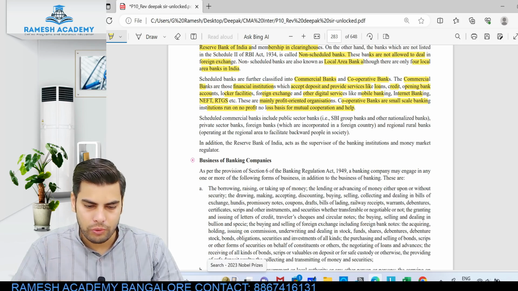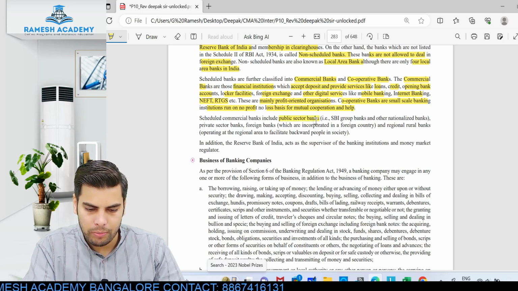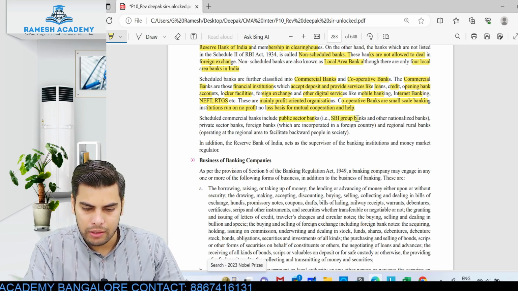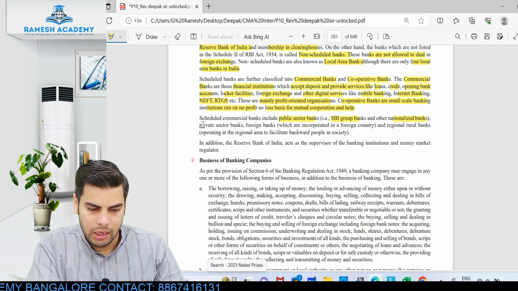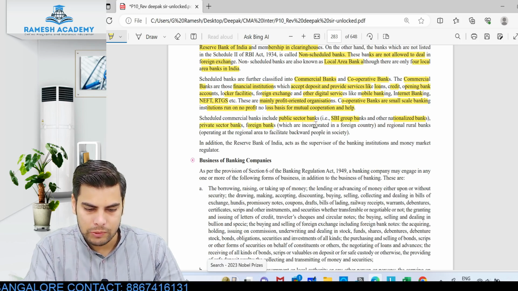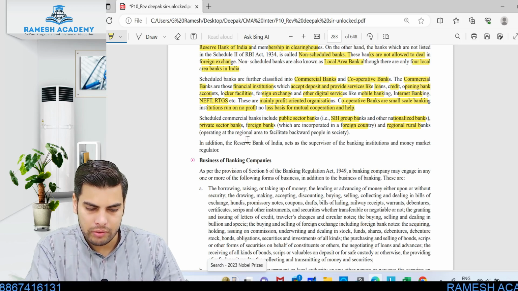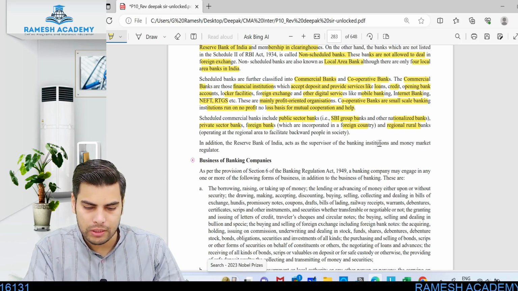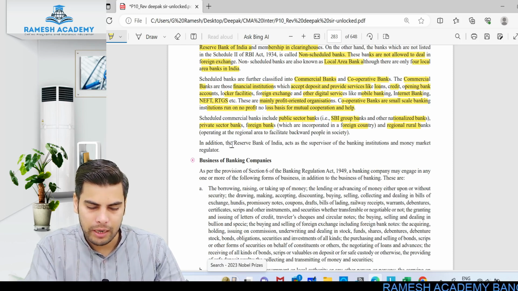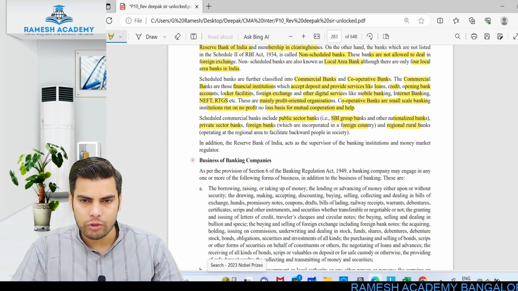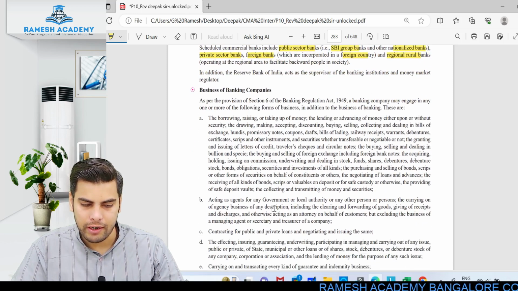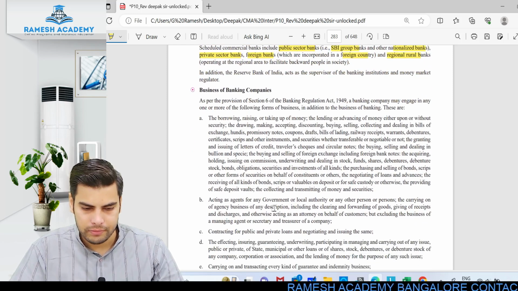okay, and regional rural banks. Same thing is being given. Okay, we have got public sector banks like state bank groups, and other nationalized banks, private sector banks, foreign banks which are incorporated in foreign country, and regional rural banks operating at the regional area to facilitate backward people in the society. In addition, Reserve Bank of India acts as the supervisor of the banking institution and money market regulation. So anything relating to banking transaction, it is regulated by Reserve Bank of India. Simple.